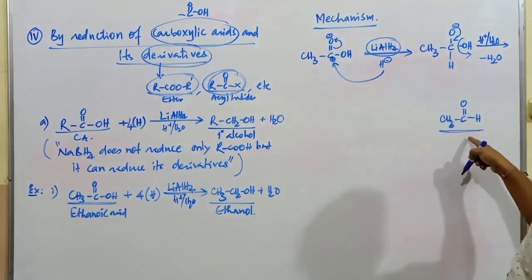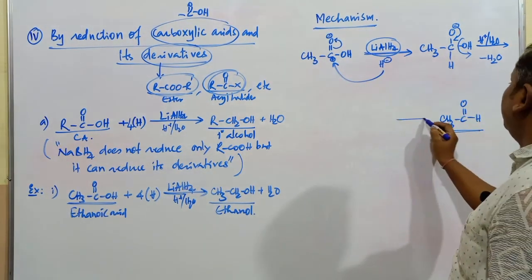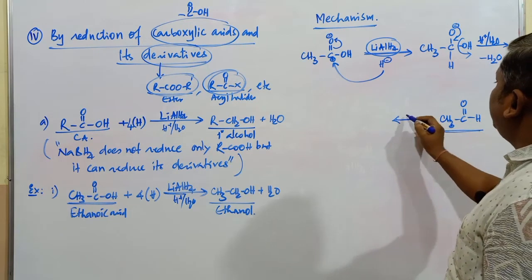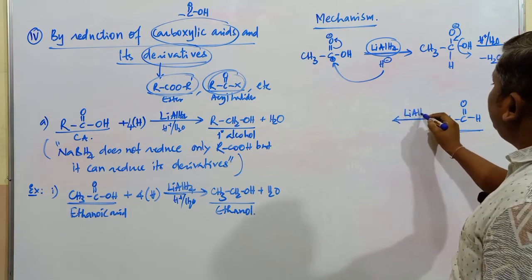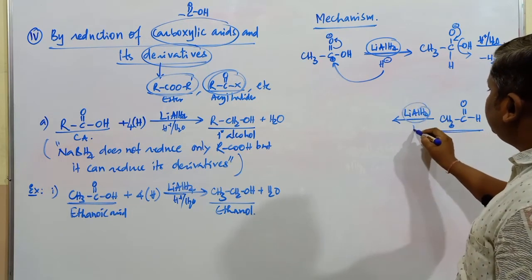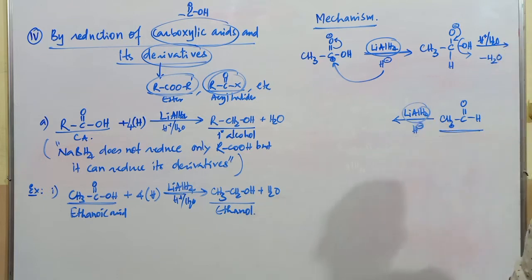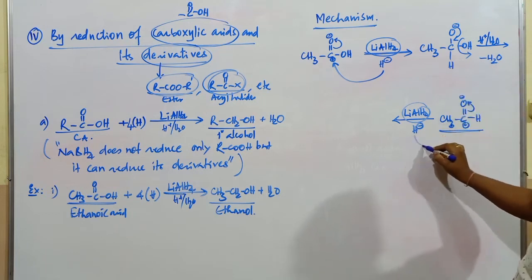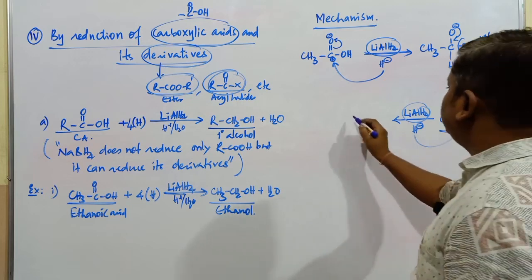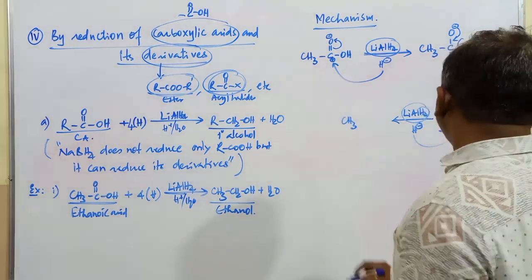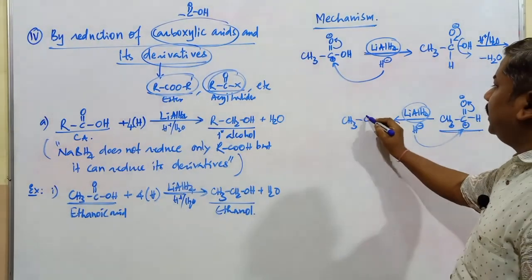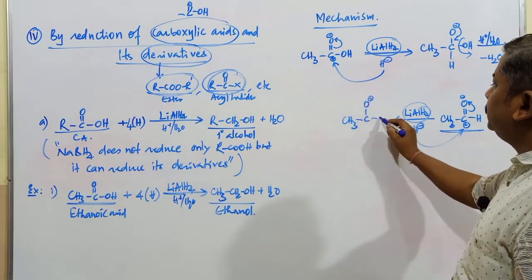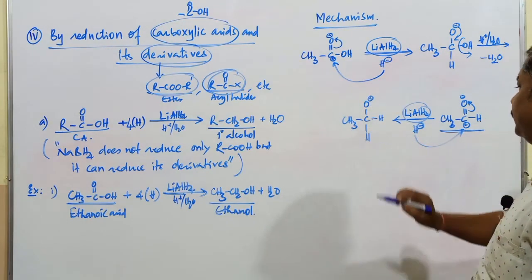Carboxylic acids are first reduced into what? Aldehyde compound. Further, what happens? Next, again lithium aluminium hydride is used, which provides H minus ion. When it provides the H minus ion, again these electrons are shifted over the oxygen atom. It carries positive. This is going to be negative charge. H minus attacks the positively charged carbon atom. It is CH3. Next, this is C, it is O minus. This is H, and this is H.